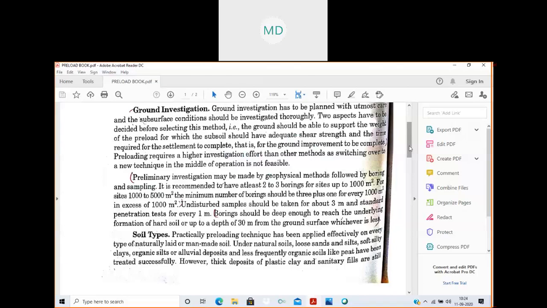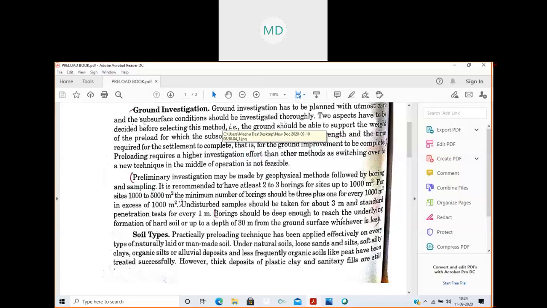Ground investigation has to be planned with utmost care, and the subsurface condition should be investigated thoroughly.